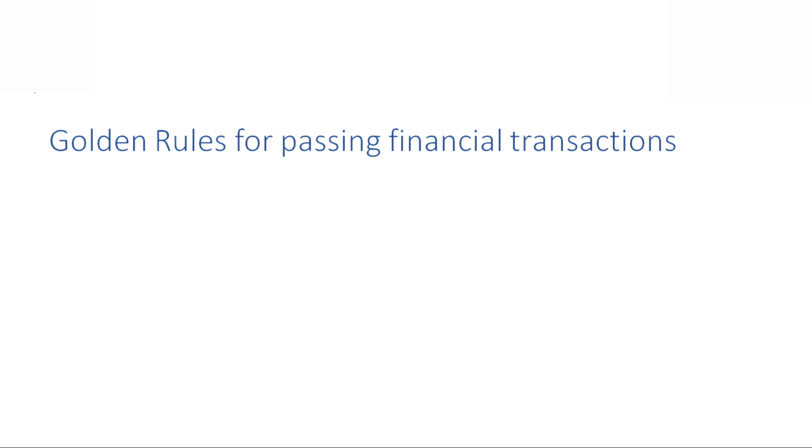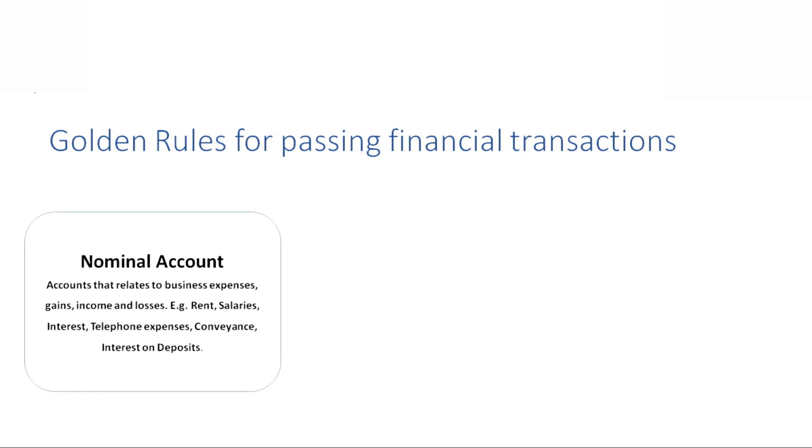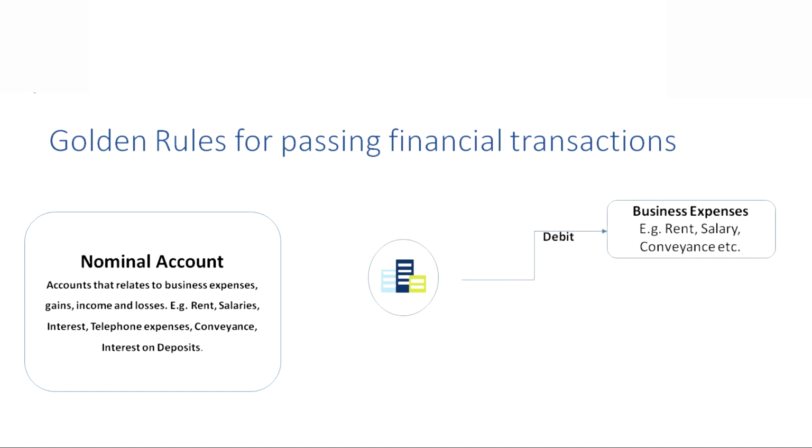The next account of golden rules is nominal account. The accounts that relate to business expenses, gains, income and losses. For example, rent, salaries, interest, telephone expenses, conveyance, interest on deposits. The nominal account rule says debit all expenses or losses, credit all incomes and gains.